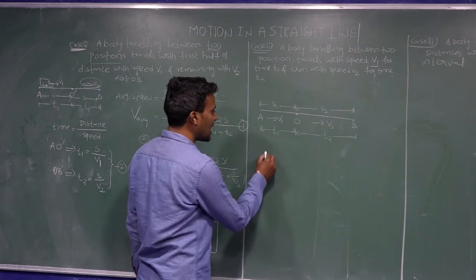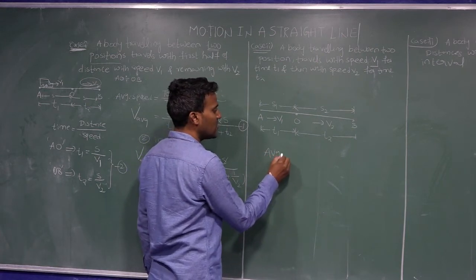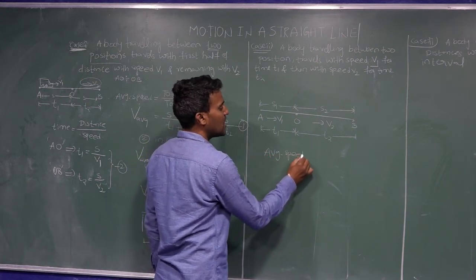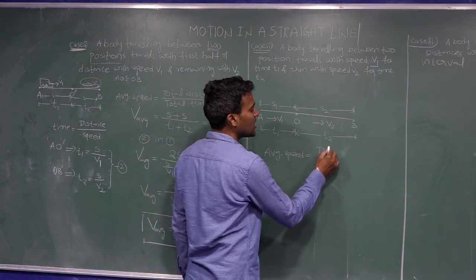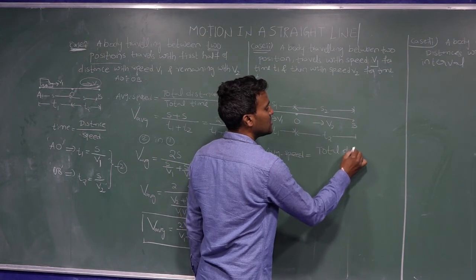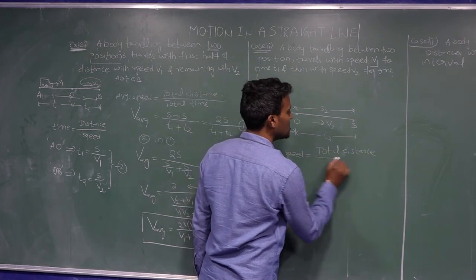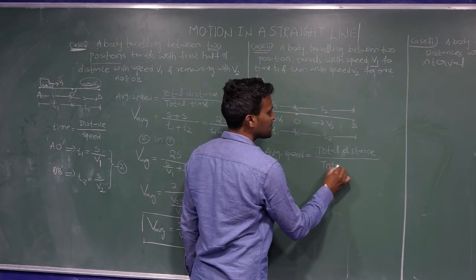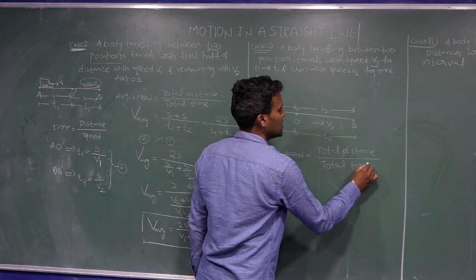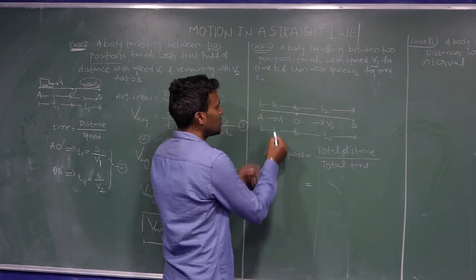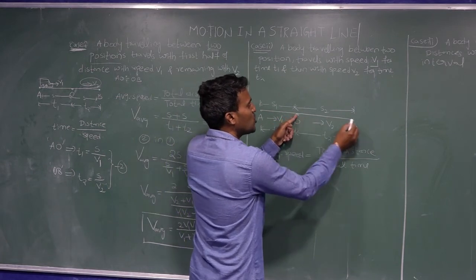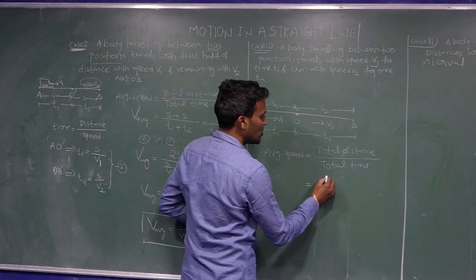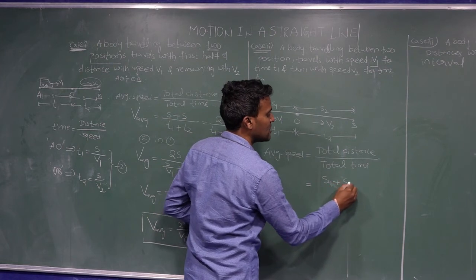So at that moment average velocity or average speed is equal to, what is the formula? Total distance by total time. So total distance means A to O distance S1 and O to B distance S2, so total distance is S1 plus S2.